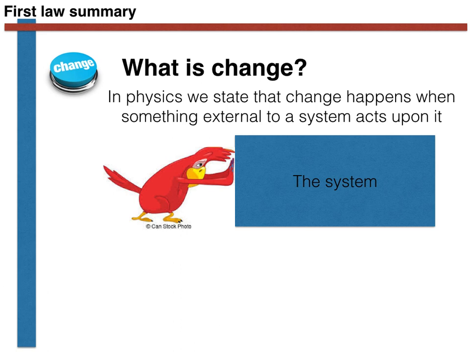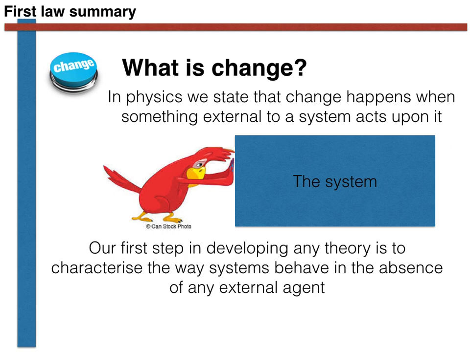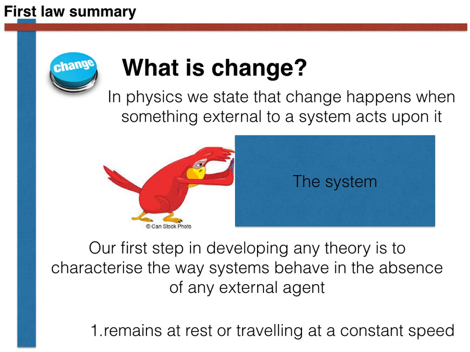I then explained how our first step in developing any physical theory was to characterize the way the system behaves in the absence of any external agent acting upon it to perturb it. In Newtonian physics, this is done by asserting that a body remains at rest, or travelling at a constant speed, unless it is acted upon by an external force. In other words, the momentum characterizes the state of the system, where we use the word state to refer to a behavior that the system will persist in the absence of some external perturbation.